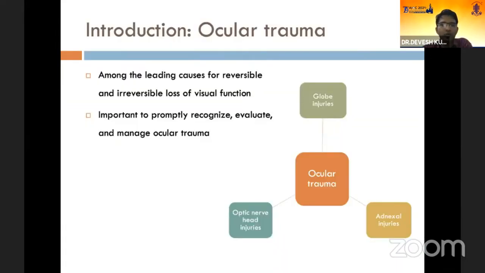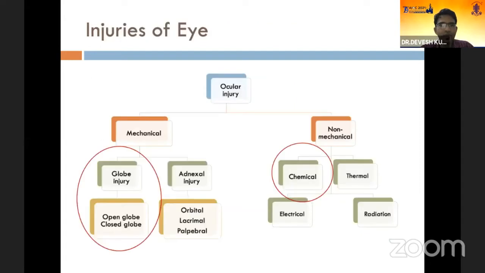Ocular trauma is one among the leading causes of reversible and irreversible loss of vision, and it includes globe injuries, optic nerve head injuries, as well as adnexal injuries. Injuries of the eye can be broadly divided into mechanical and non-mechanical. What we are concerned with today are the mechanical injuries and the non-mechanical injury, particularly chemical injuries.